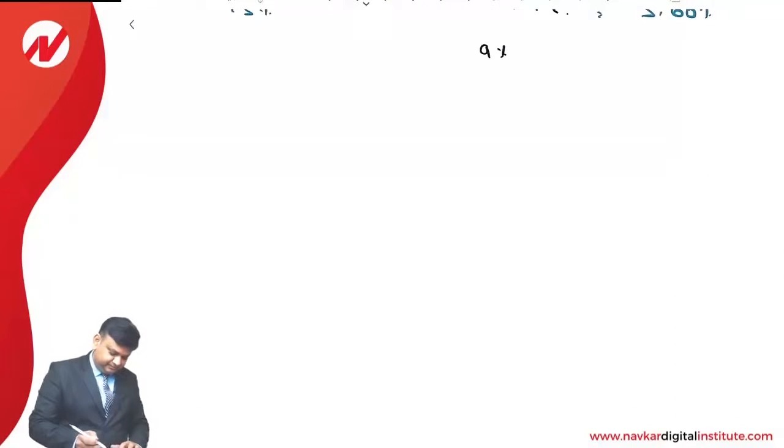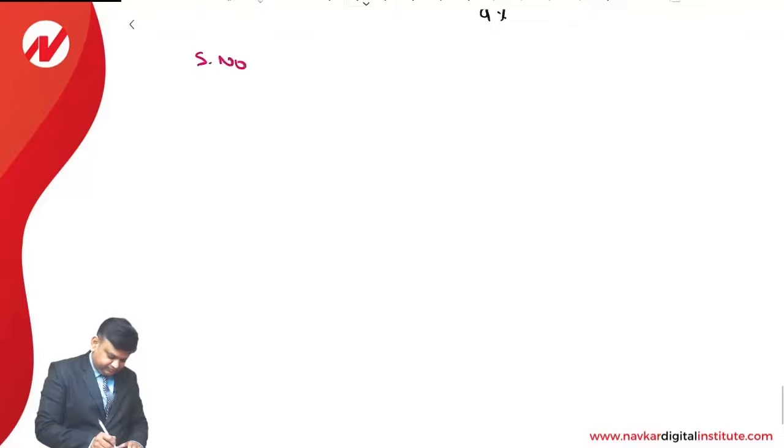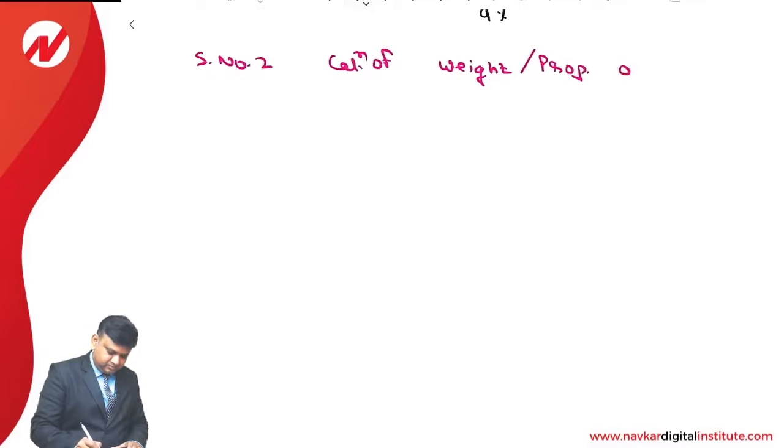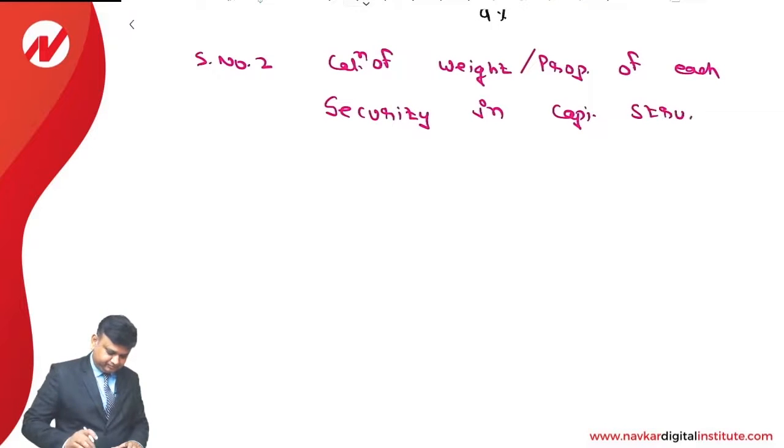Step number 2, calculation of weight or proportion of each security in capital structure. Column number 1 is source of finance.